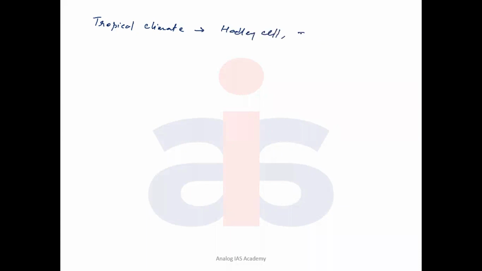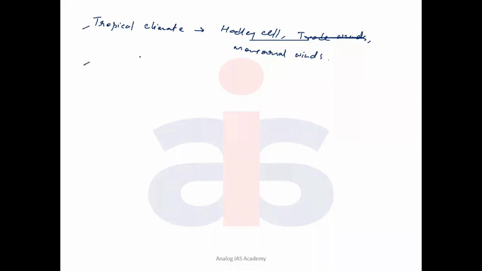So it maintains the trade winds on the ground. Okay, and shifting of trade wind with the season will turn into which winds? Monsoonal winds. So that means tropical climates are controlled by Hadley cell, and the Hadley cell controls trade wind, and shifting of trade wind gives the monsoon wind. So monsoon climate, equatorial climate, all has been maintained by this. So it's a good point.